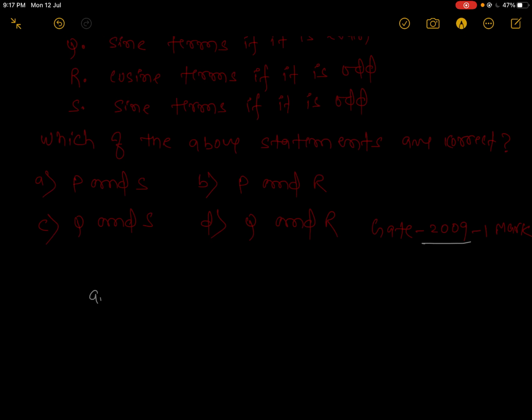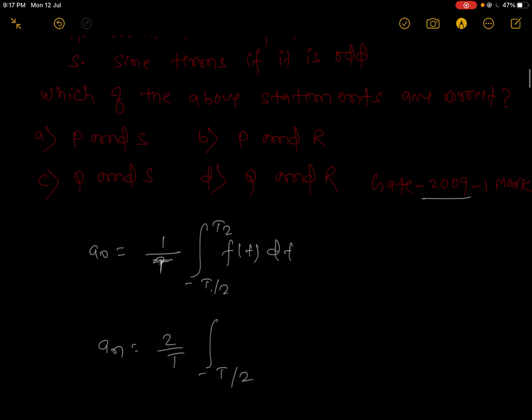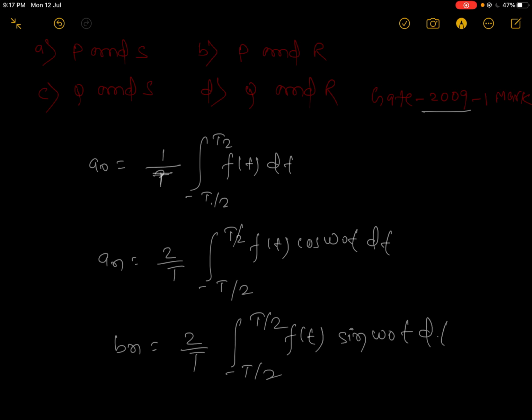Okay, we know that a0 is equal to 1 upon T, integral from minus T by 2 to T by 2 of f(t) dt. An is equal to 2 upon T, integral from minus T by 2 to T by 2 of f(t) cos omega naught t dt, and Bn is equal to 2 by T, integral from minus T by 2 to T by 2 of f(t) sine omega naught t dt.